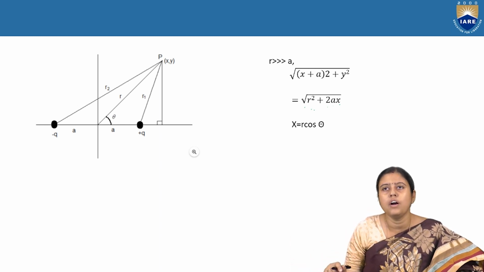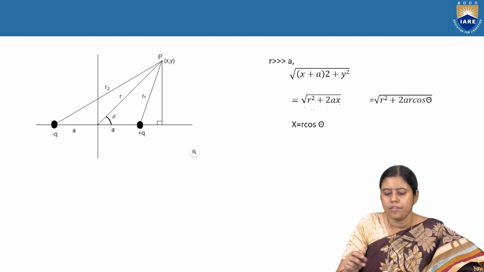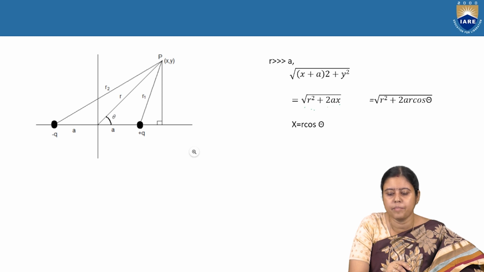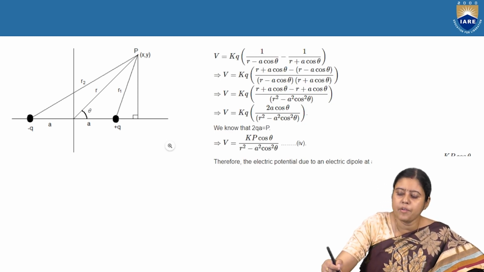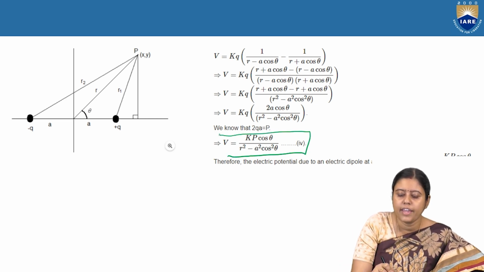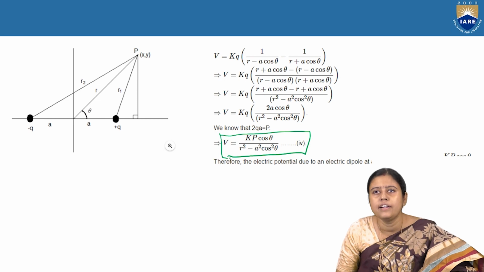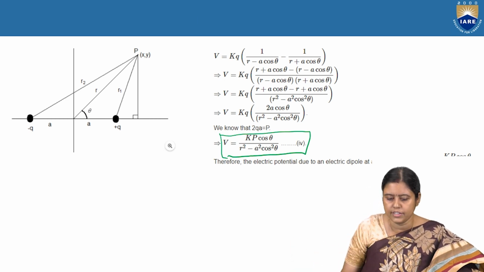X equals R cos theta. We are assuming X is nothing but R cos theta, just putting the value. And if we simplify it, we get V is equal to kp cos theta divided by R square minus a square cos square theta.